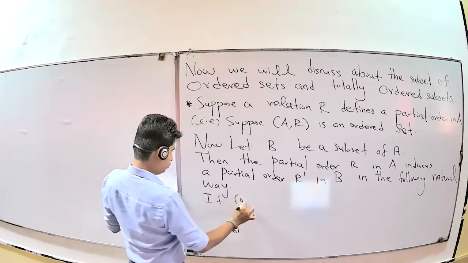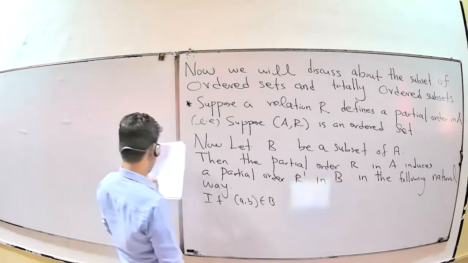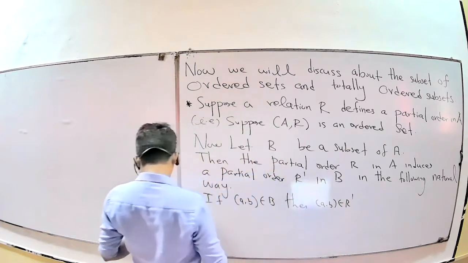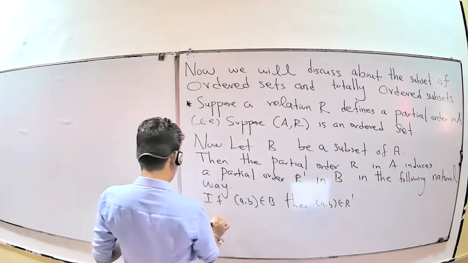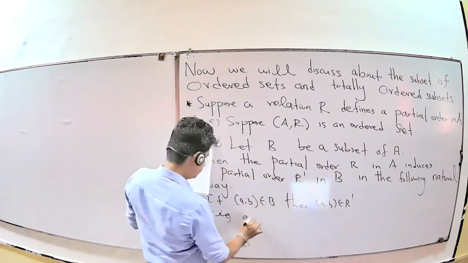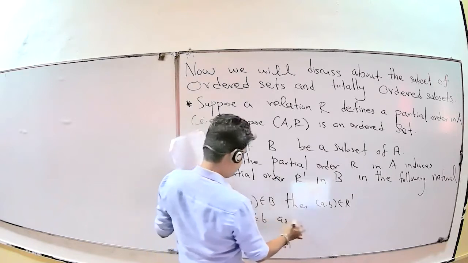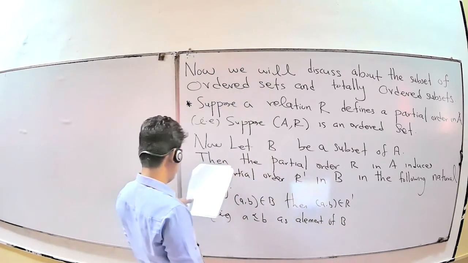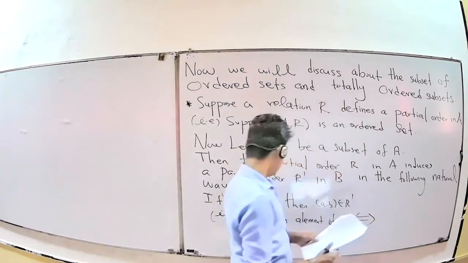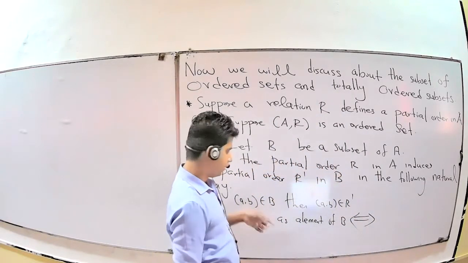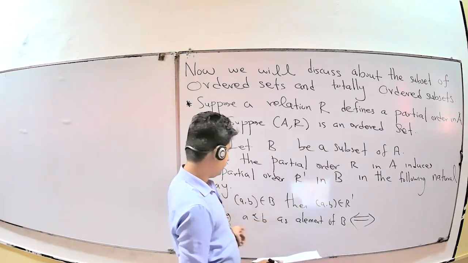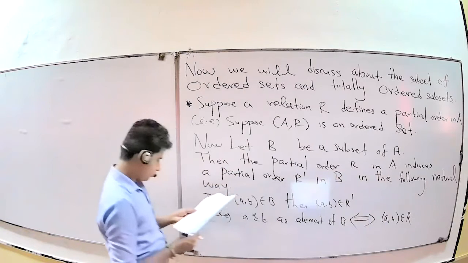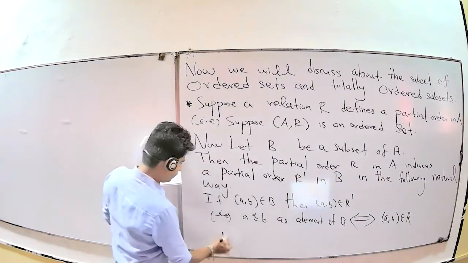If there are two elements a, b belonging to B, then (a, b) belongs to R dash, the relation R dash, that is, (a, b) belongs to R dash means a precedes b as elements of B, if and only if this is an element of B. But B is a subset of A, therefore this is an element of A. Therefore (a, b) belongs to R, that is, a precedes b as elements of A.